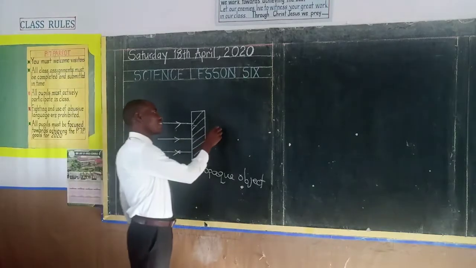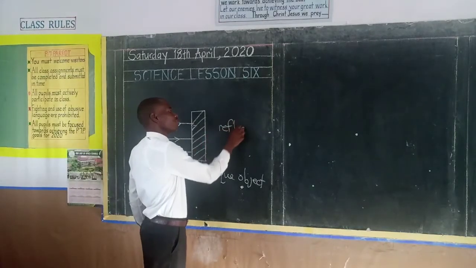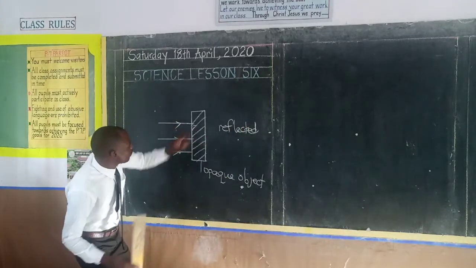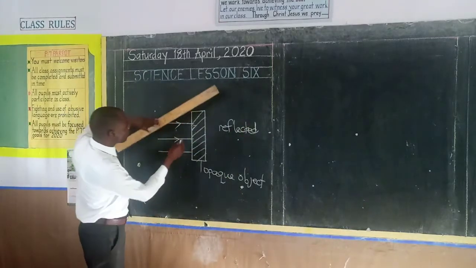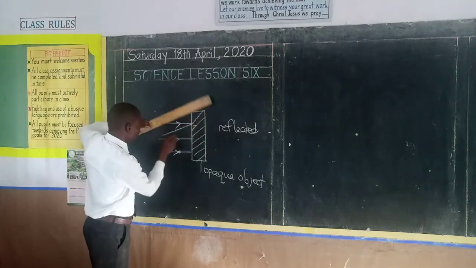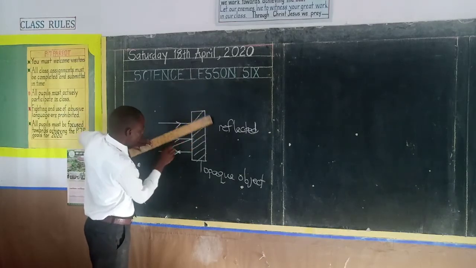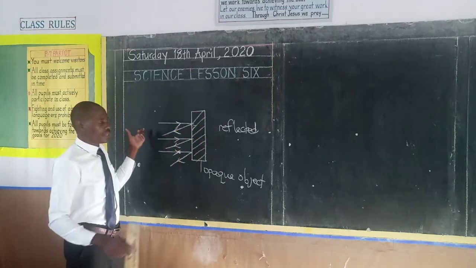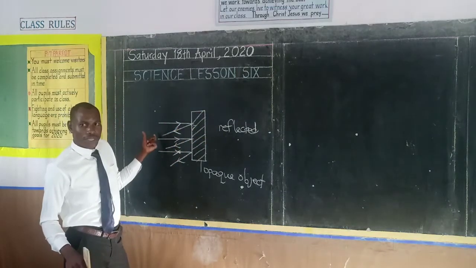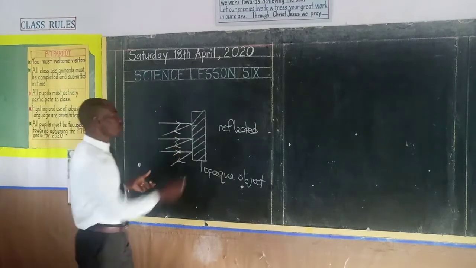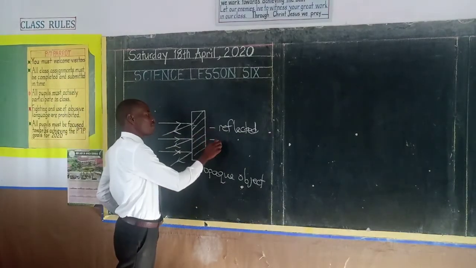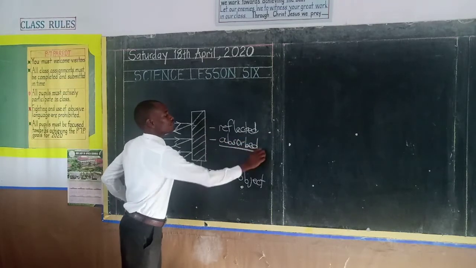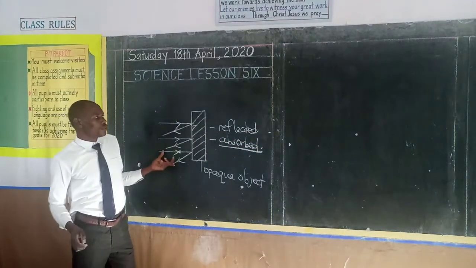One, that light can be reflected. That means that as the light strikes or meets an opaque object, it will be reflected. Reflected means bounced back. It will be sent back, sent away from the opaque object. That is being reflected. Then 2, we say that that light can be absorbed.